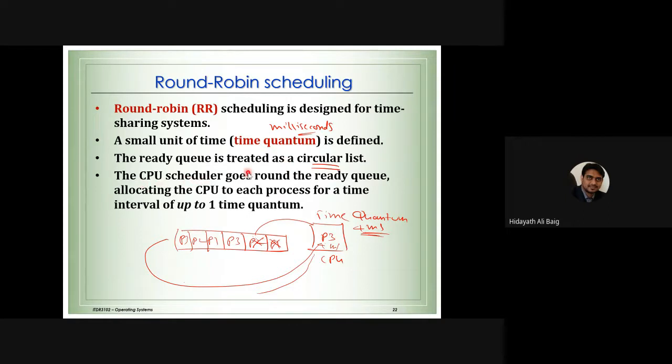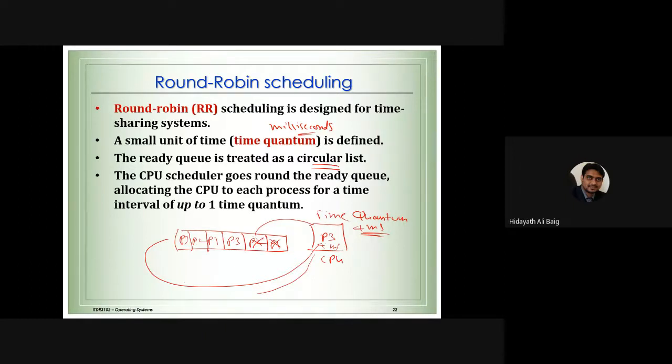The ready queue is treated as a circular list. The CPU scheduler goes around the ready queue, allocating the CPU to the process for a time interval of up to 1 time quantum. So 1 time quantum can be 4 milliseconds, 5 milliseconds, 6 milliseconds, depending on that. The CPU scheduler takes one process from here and puts it on the CPU for how long? For up to 1 time quantum. After that, it has to come back and join at the end of the queue. Then process 2 will go for 1 time quantum, and come back and join the queue.